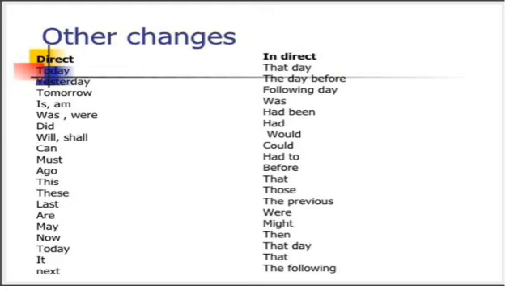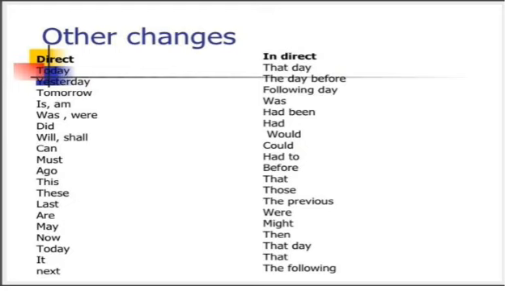Okay, another change is the change of time or place. For example, today changes into that day, yesterday into the day before, tomorrow into the following day. I am changes: is or am changes into was, and were into had been. As your respective tenses change their verb forms, so here you will change the same. Did into had, will or shall into would, can and all the modals will be changed into their respective past forms.